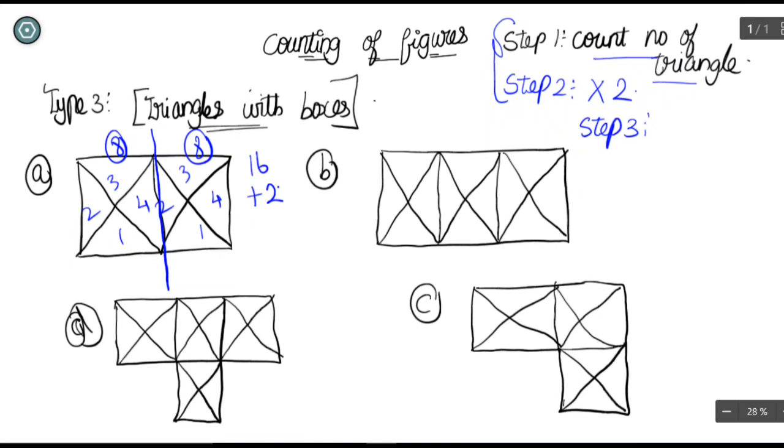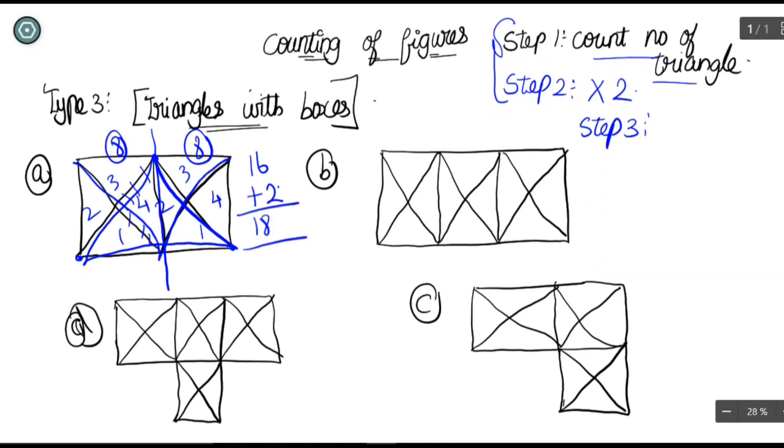Why are you adding 2? Whenever you join two square boxes like this, you will get two triangles here. Look at these 3 points. A new triangle arises here. We didn't count this triangle initially. And talking about this triangle, we have already counted it before, so there is no problem with this one. So this is the single triangle, and the second triangle is this one. We failed to count this. So added by 2, you will get 18 triangles inside a combination of square boxes.